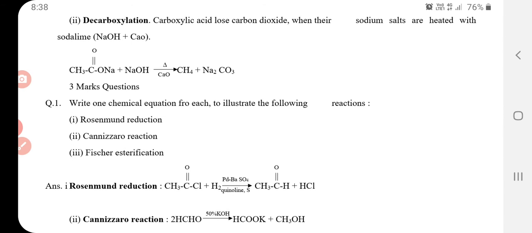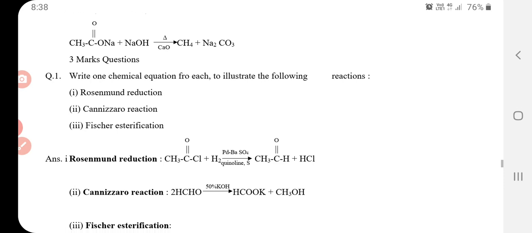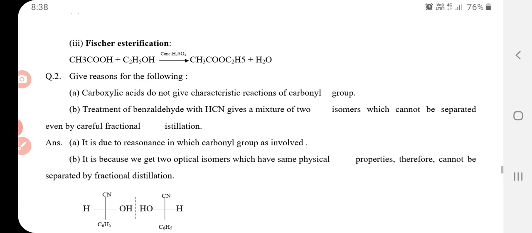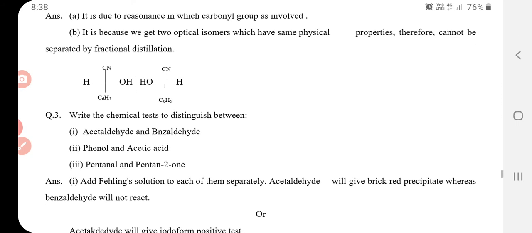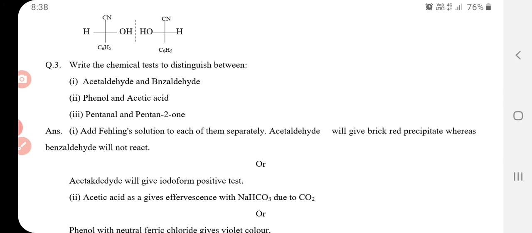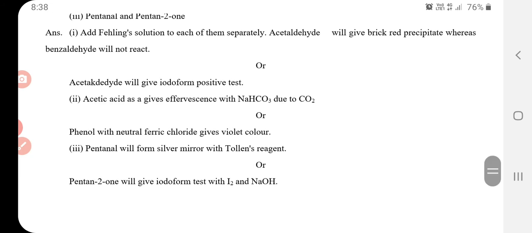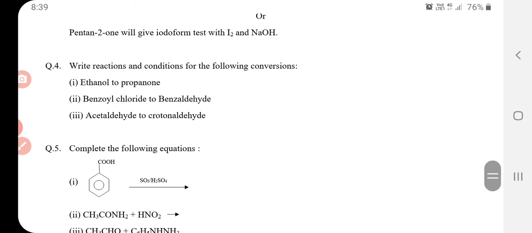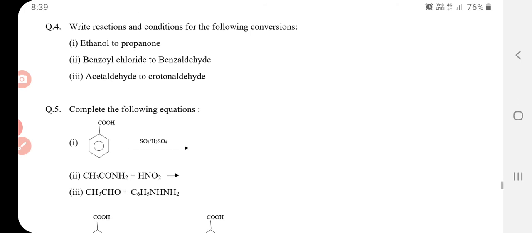This is write the chemical equation for each. Illustrate the following: Rosenmund reduction, Cannizzaro reaction, and Fischer esterification. These are the reactions. Give reason for the following. Next, this is also an important question. Chemical test to distinguish between acetaldehyde and benzaldehyde, phenol and acetic acid, pentanol and pentan-2-one. Write reaction and condition for the following conversion. Conversions are also important from an examination point of view.